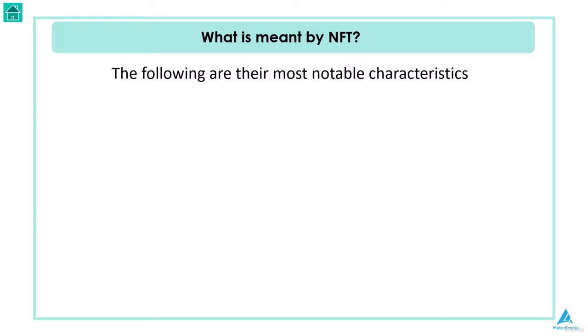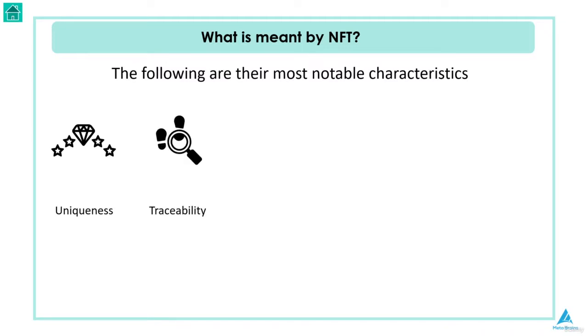The following are the most notable characteristics. Uniqueness. Non-fungible tokens have information in their code that defines the characteristics that distinguish them from other tokens. A piece of digital art could have coded information about individual pixels, while tokenized in-game items could have details that allow the game client to figure out which item the player owns and its properties.